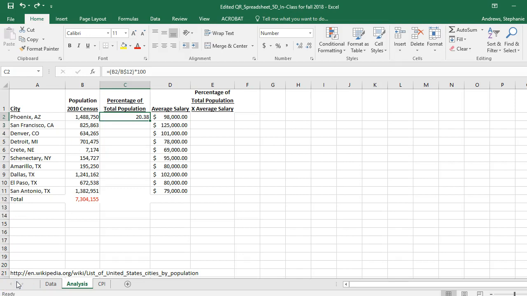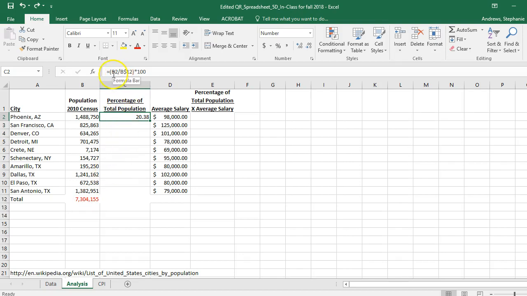So now I'm back, and I went up into the "tell me what you want to do" box and told it I wanted more decimal places, and all it did was show me increase decimal. So I clicked increase decimal, and now I have it to the hundredths place. Another thing I did is I went back into the formula, and before I turned the recorder back on, I tried the drop down and it didn't work, so I had to put in the $ sign to make it only pick up B12 every time.